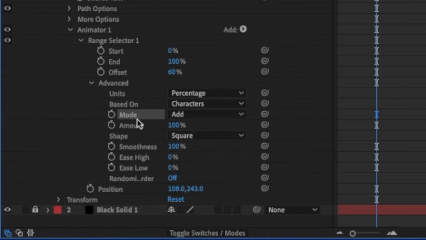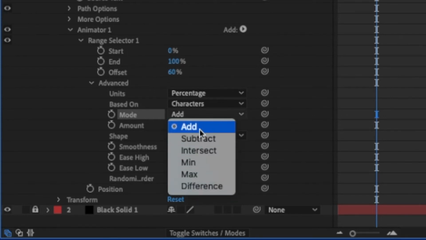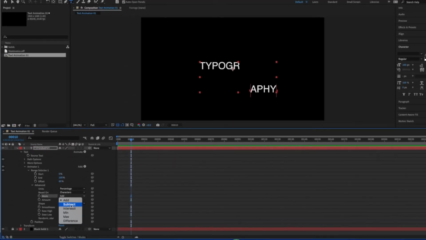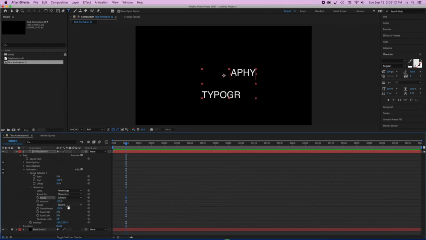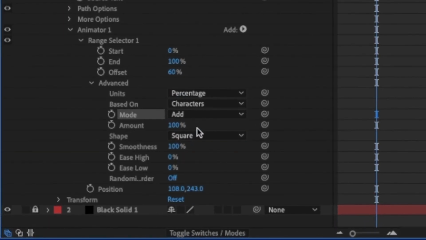The mode is a mathematical operation, meaning that we are adding this position to the elements that we are selecting here in the range selector. But you can then select different other modes. And again, this is something that you are going to experiment with. If I just change it to subtract, you will notice that it changes the values of my selection range, because I am subtracting instead of adding. So experiment with that. I usually keep it in add, because I don't need additional confusion to this already complex animator. So I'm just going to leave it there.